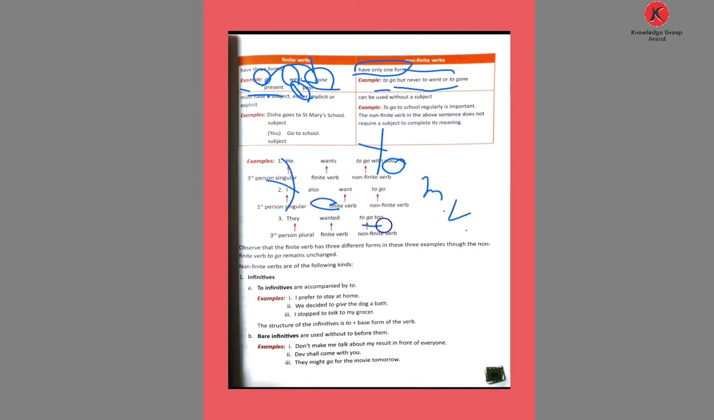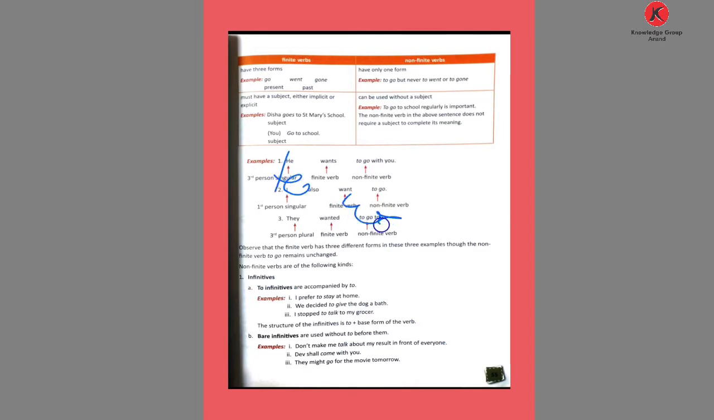Main verb. We can say to go, to come, to do, to want. But we cannot use to with the past form or the past participle in a non-finite verb. Okay. It must have a subject, either implicit or explicit.